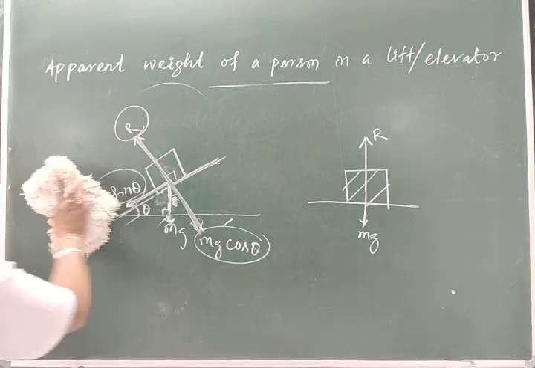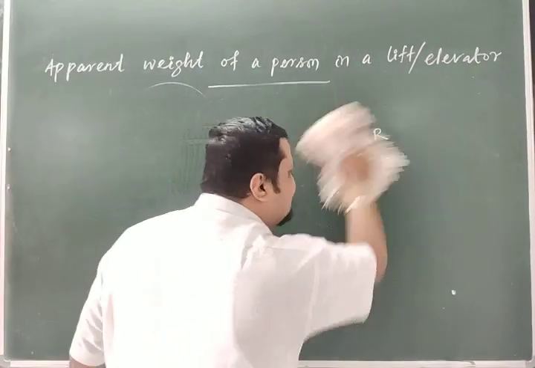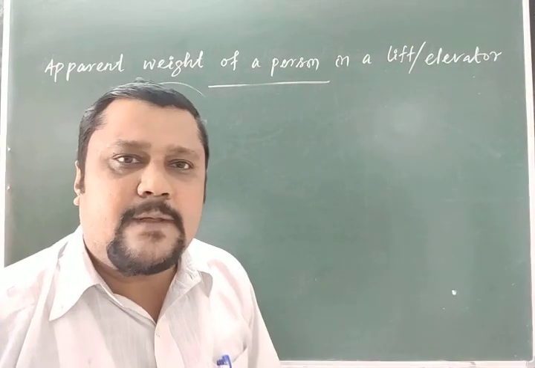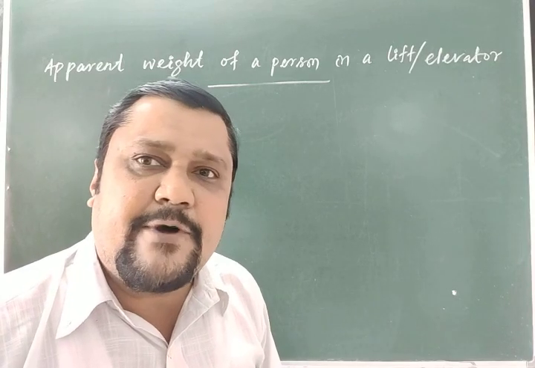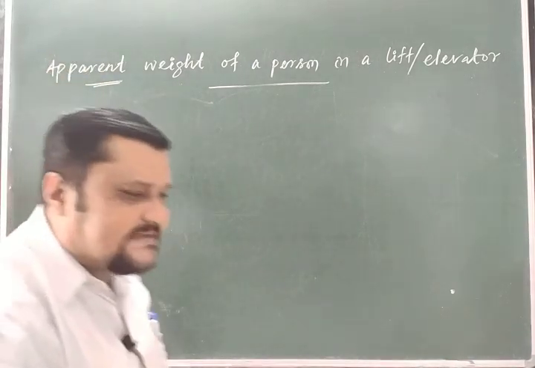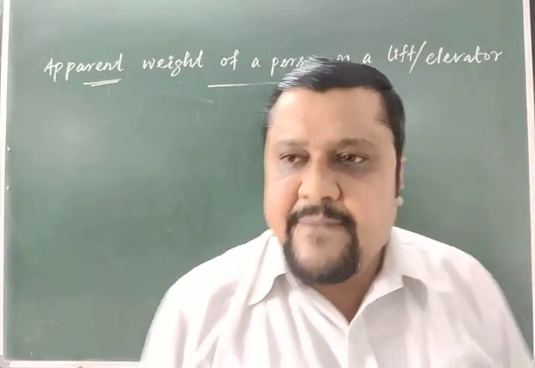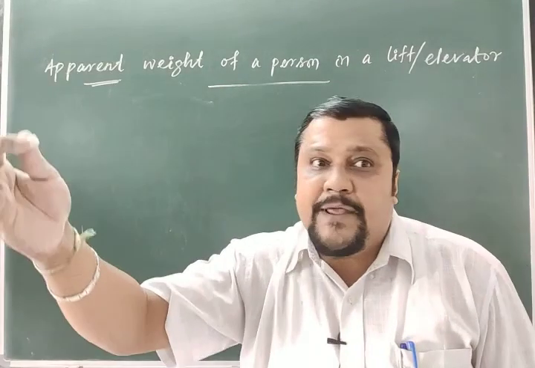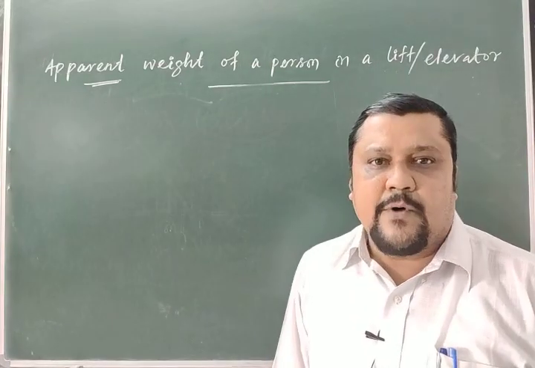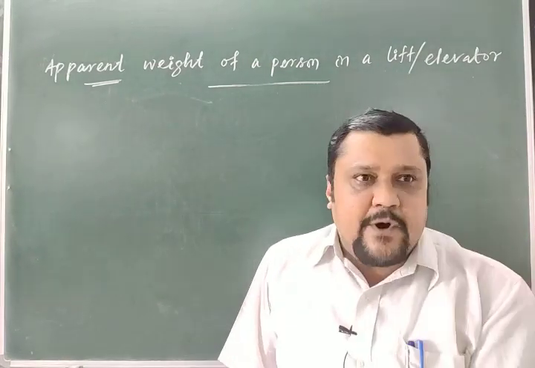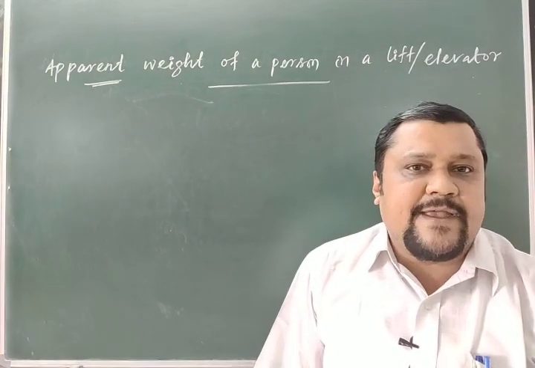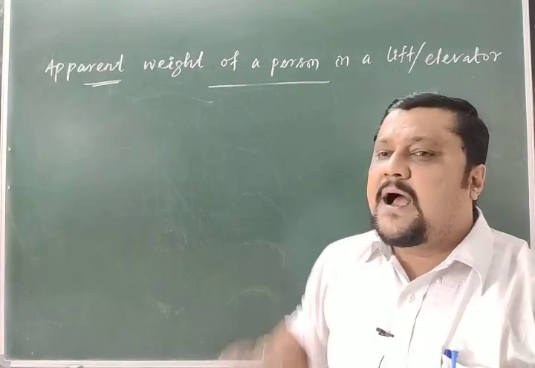So this is the normal reaction, and this normal reaction acts on the body. This normal reaction is the apparent weight of the body. Clear? Remember one thing: what is the apparent weight? The normal reaction on the body by the surface is the apparent weight of the body. And the weight of the body, that is the true weight, or the force with which the earth is attracting the body, that is the true weight. The normal reaction is the apparent weight.